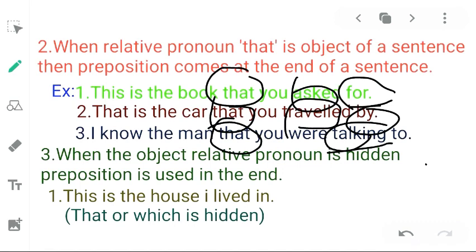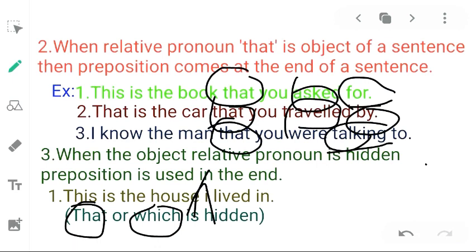Between "I lived in" and "this is the house", that or which, these words are hidden. Any one of them can be used in between. This is the house and I lived in. So the relative pronoun that or which is hidden in the sentence.